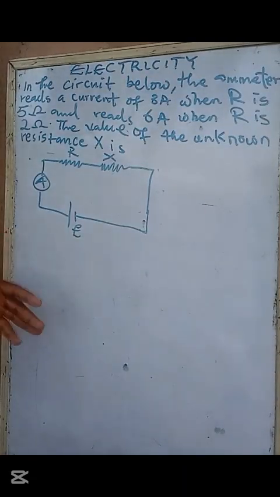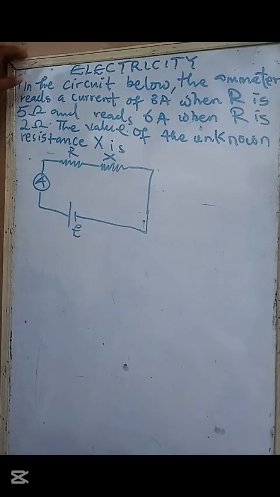Now, this is another question. Look at this question clearly. You can see there's a diagram there. Let's quickly dive in and solve the question.